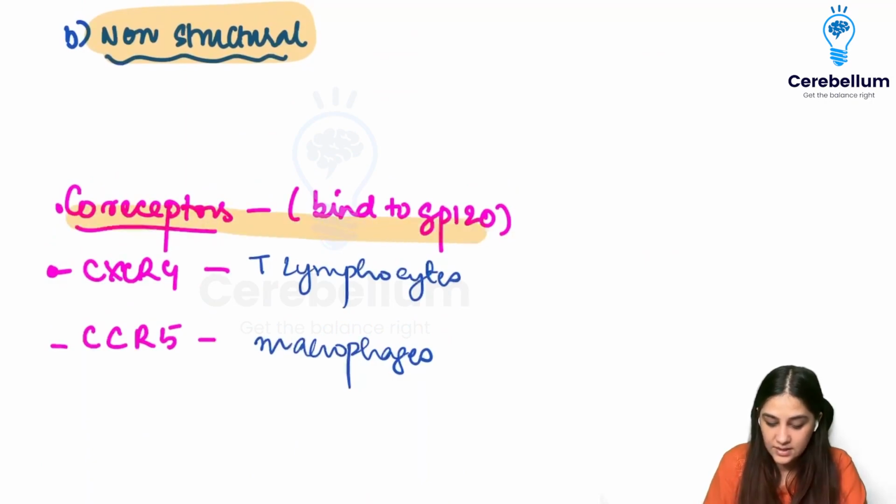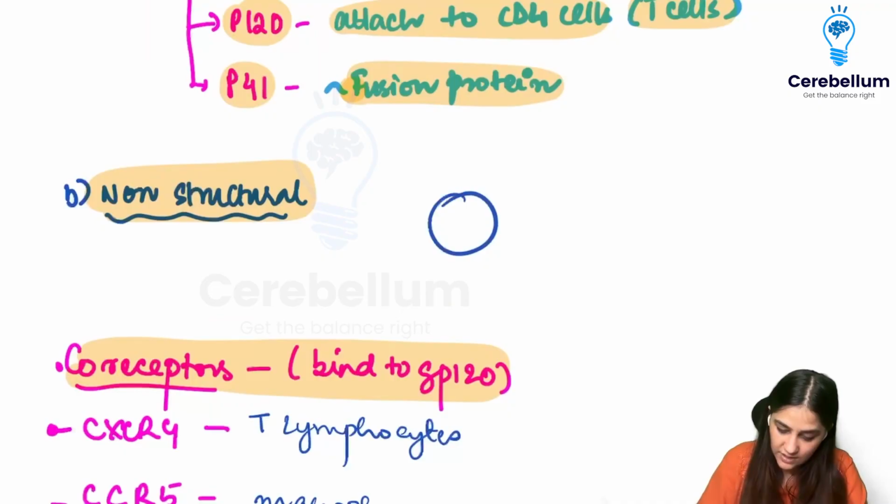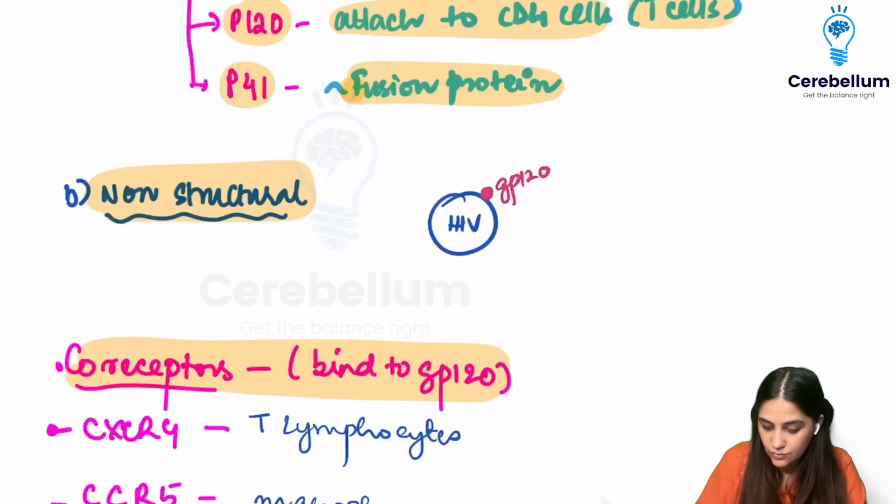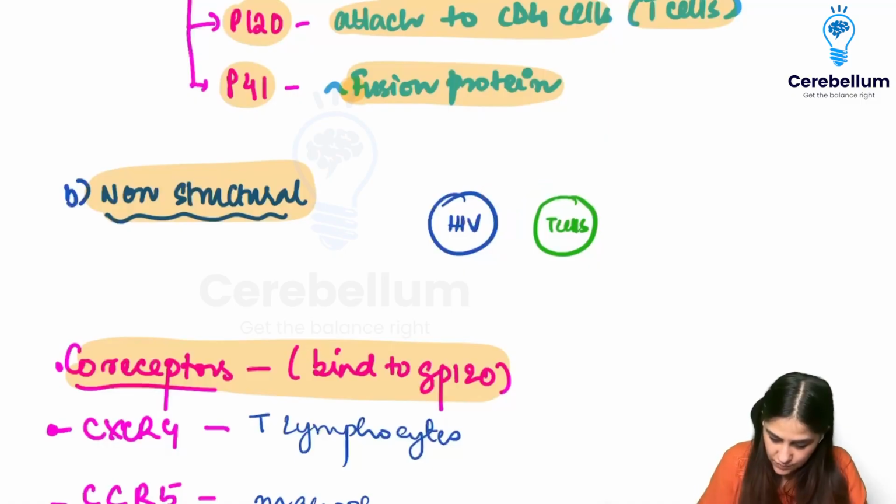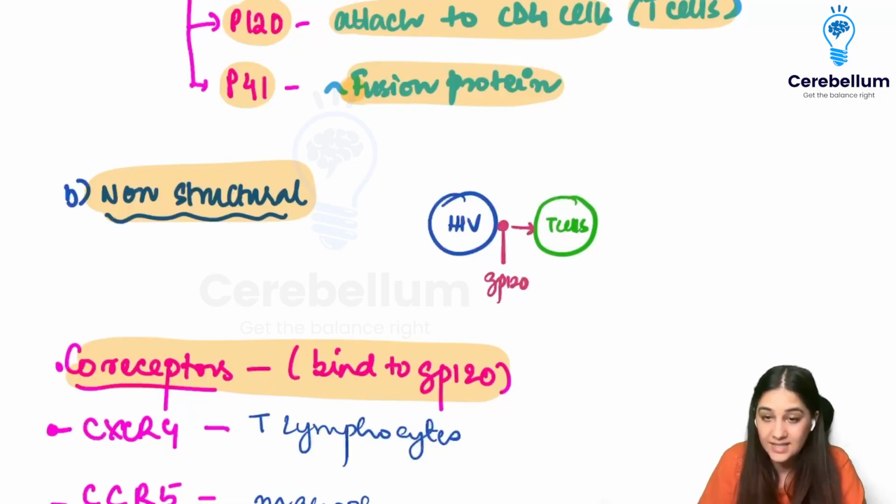One important thing is that when the GP 120 of the virus, so if this is your HIV virus, it contains this GP 120 on its surface. This GP 120 has to go and attach to the T cells. So this is going to attach to the T cells. I'll say here is the GP 120 which has to attach to the T cells.